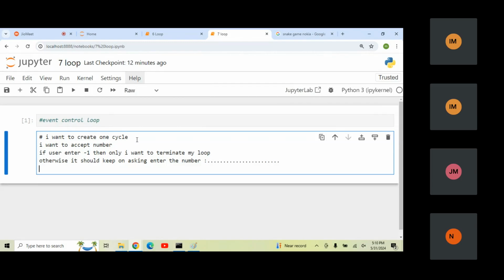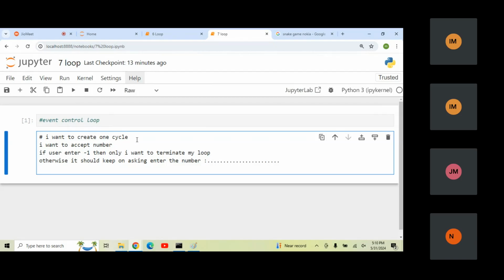Assume there is a chat support box. You open a website for inquiry, there is a chat option, and it asks you to enter your name. If you don't enter your name, again it will ask you to enter your name. Once you enter the name, again it will ask you to enter your email id, until you enter the correct email id. So it creates one cycle until it finds the end point, and this end point is a specific condition, meaning this particular value I want only, otherwise it is not going to terminate, it keeps running that loop. Is it clear, guys? Are you getting my point?